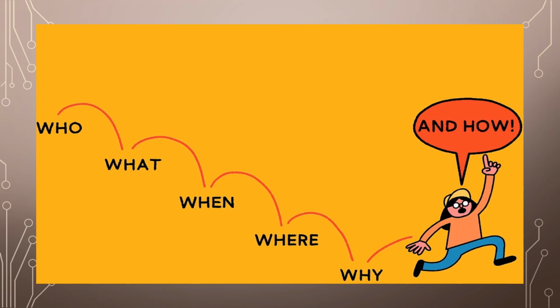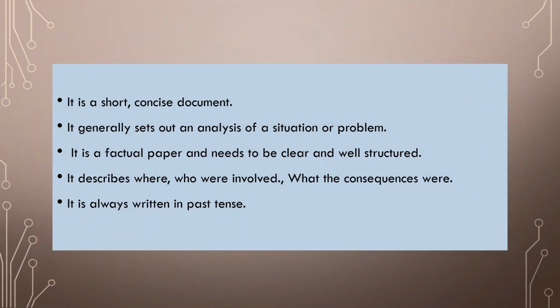Today we are going to learn how to write a news report. A news report is a short, concise document. It generally sets out an analysis of a situation or problem. It is a factual paper and needs to be clear and well structured. It describes where, who was involved, and what the consequences were. It is always written in past tense.